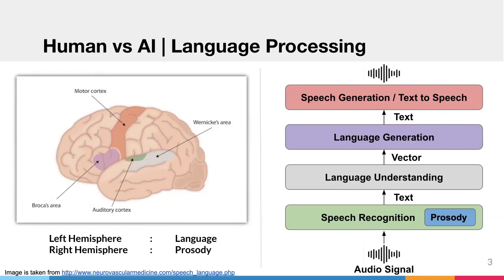So in terms of language, there is one main problem that I think still exists in AI: lacking the capability of language understanding and language generation. I mean, we have these modules, but they are kind of imperfect because how we learn language is different to what humans learn. And the second one is about the prosody.